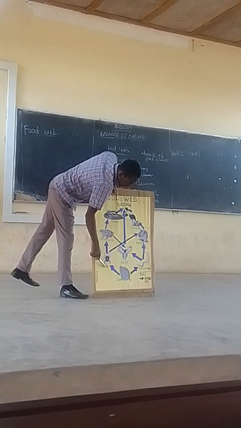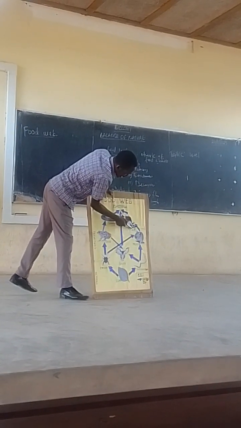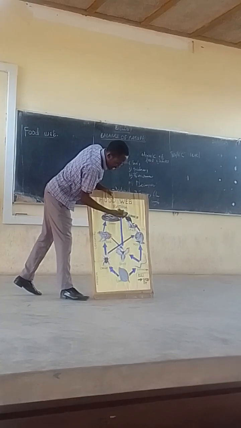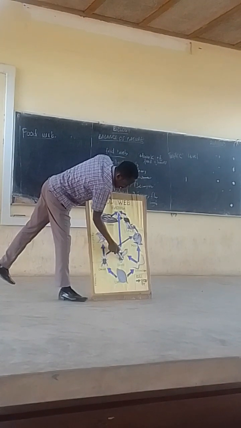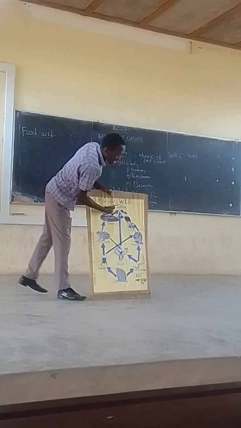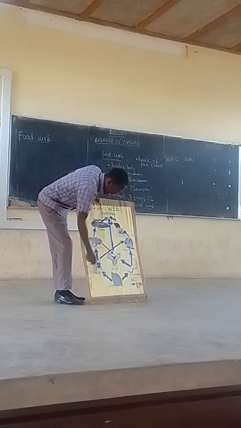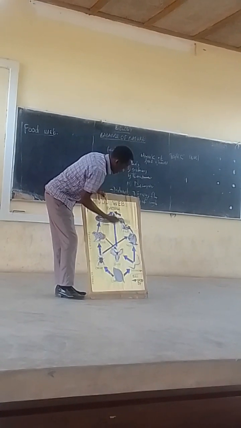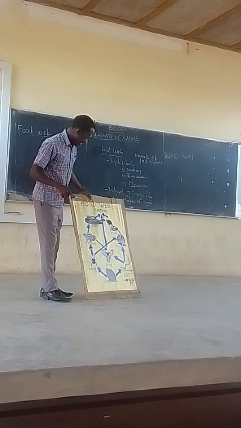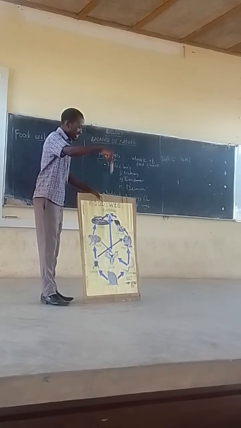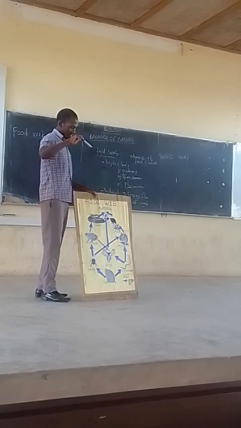Then leaf, cricket, mouse, eagle to bacteria, that's the third one. Then leaf to earthworm to hawk, and bacteria, that's the fourth one. And another one is leaf, cricket, frog, hawk, and the bacteria, the fifth one. So you can see that there are different trophic levels forming a balance of nature.